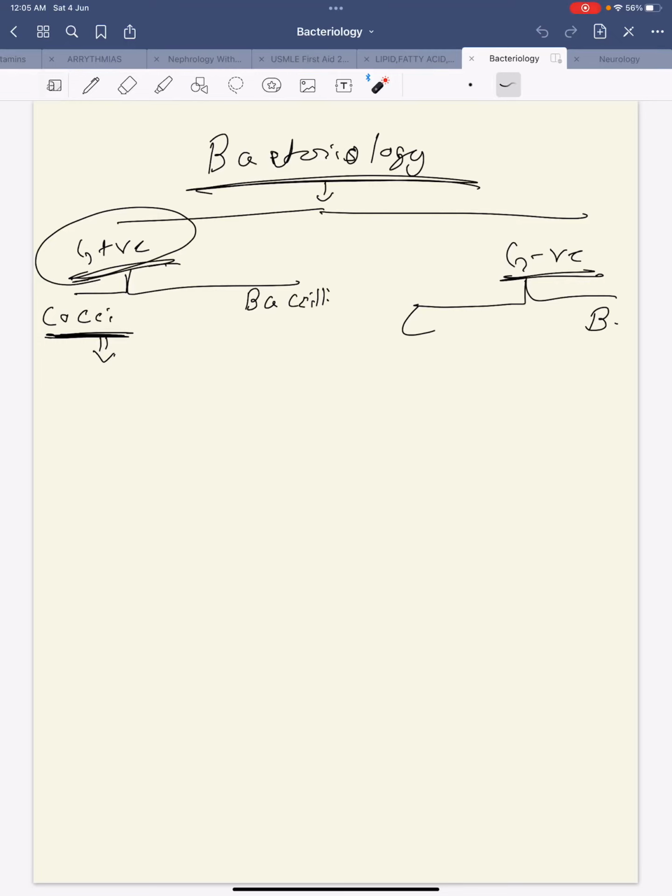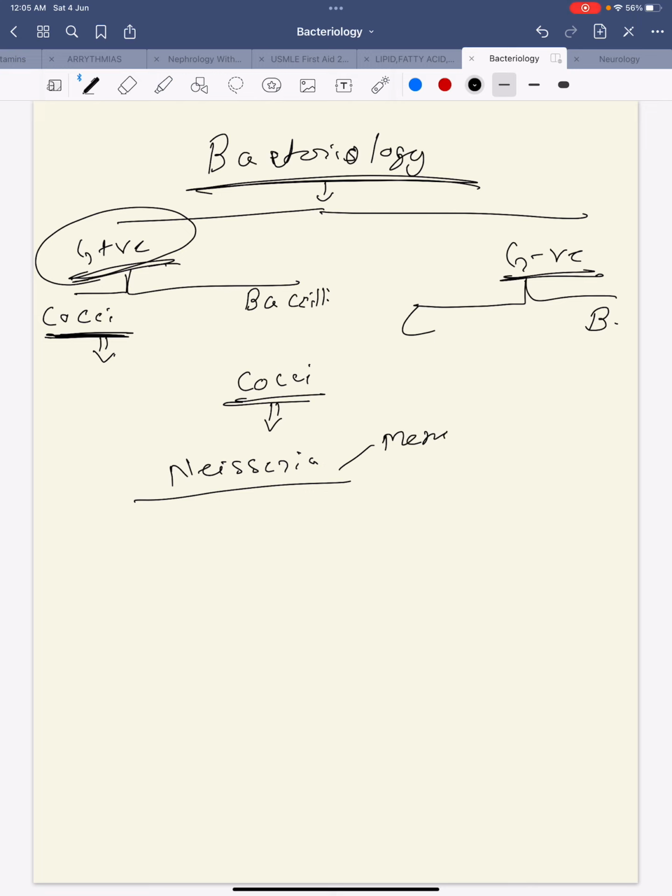So let's start with the gram-negative bacteria. Gram-negative bacteria, again, as we said, we divided into cocci and bacilli. The gram-negative cocci, only one is there. That is Neisseria meningitidis and Neisseria gonococcus. Okay, so this is the only cocci we have here.